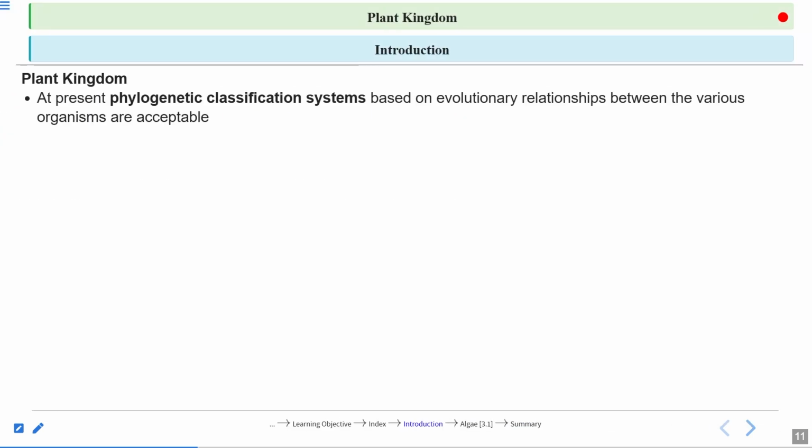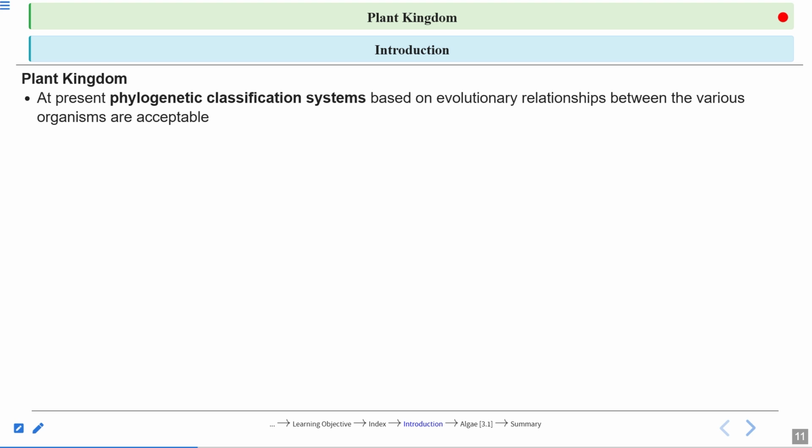Now, at present, the phylogenetic classification system based on evolutionary relationship between the various organisms is acceptable. But nowadays, we are one step ahead. We are not only looking for the natural system, but we are also concerned with the evolutionary relationship.